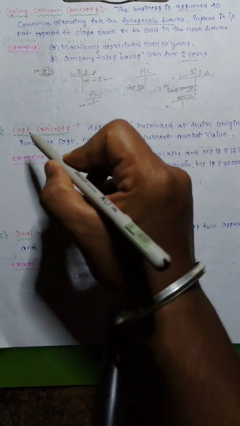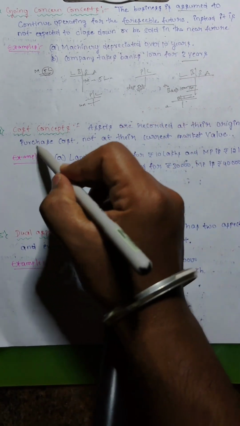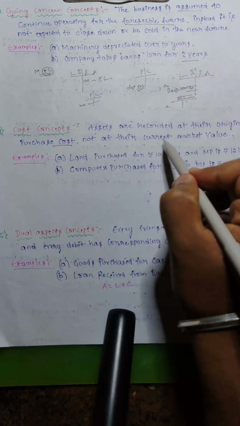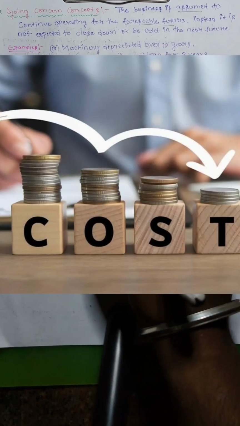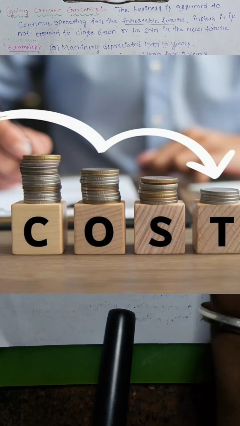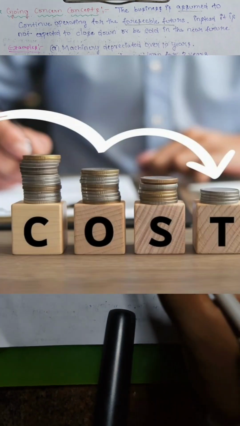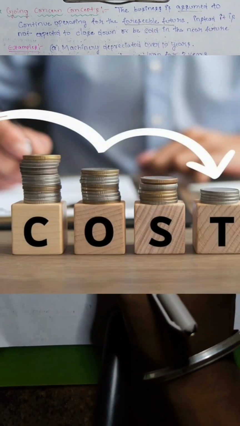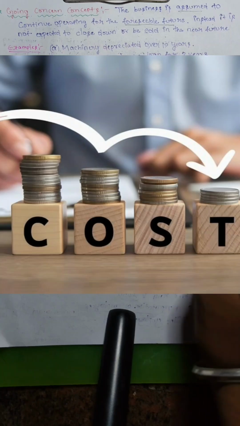And next is the cost concept. Assets are recorded at their original purchase cost, not at their current market value. As per this concept, if you purchase any asset, it will be recorded in the books of account at cost. For example, land purchased for 10 lakh rupees, but the market price is 12 lakh.